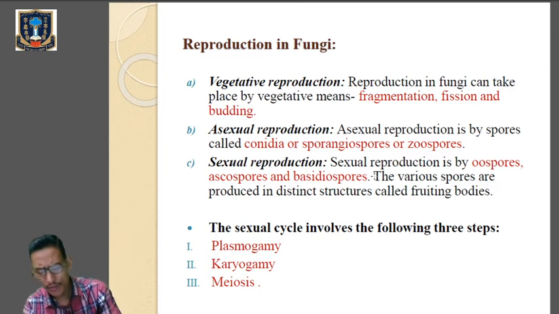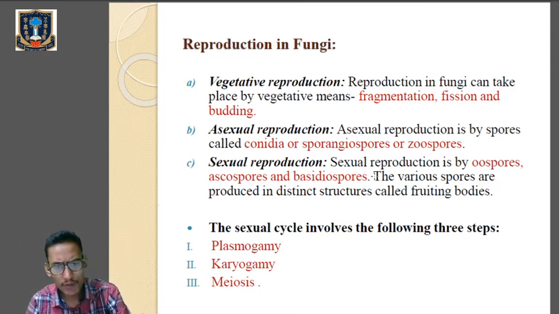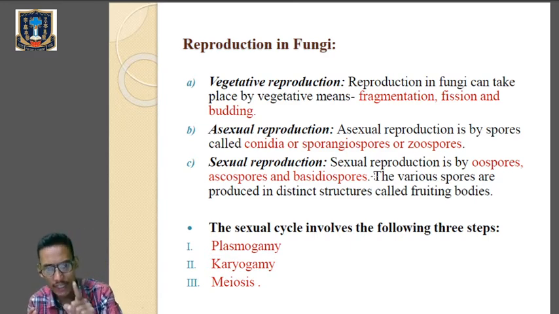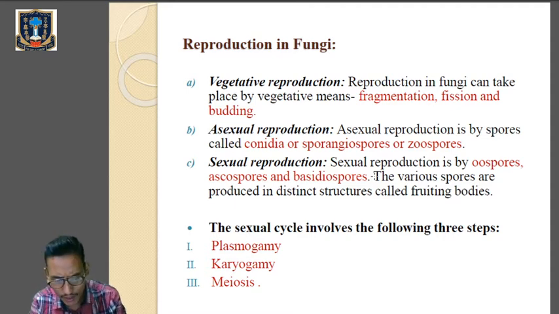When we talk about the reproduction of fungi, we have three types of reproduction: vegetative reproduction, asexual reproduction, and sexual reproduction. Vegetative means where the fungi multiply by means of fragmentation, by means of fission, and by means of budding. This is very important. Clear? So let's go through fragmentation, fission, and budding.